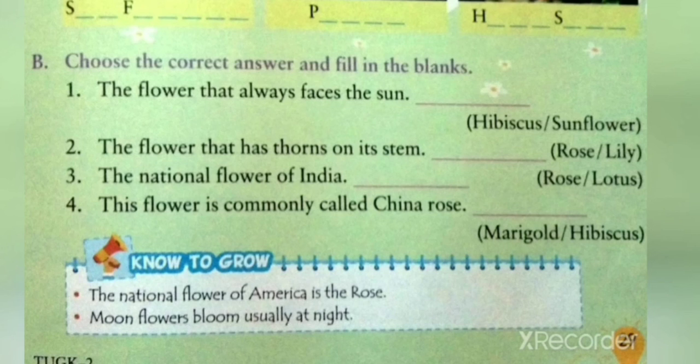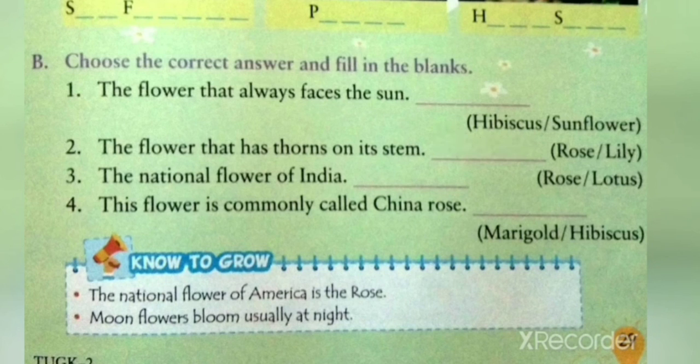The first question is the flower that always faces the sun, and the options given are hibiscus, sunflower, and the answer is sunflower. The flower that always faces the sun is sunflower. We will write in the space given sunflower. Second question is the flower that has thorns on its stem. The options given are rose and lily, and the answer is rose. We will write in the space given rose.